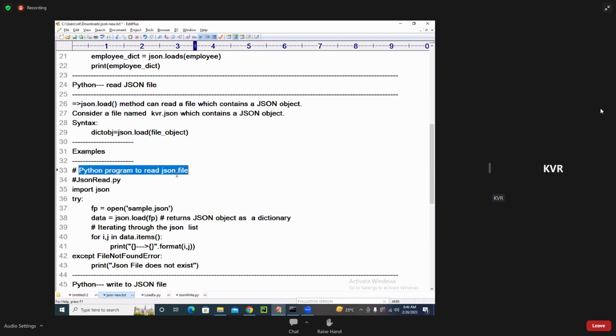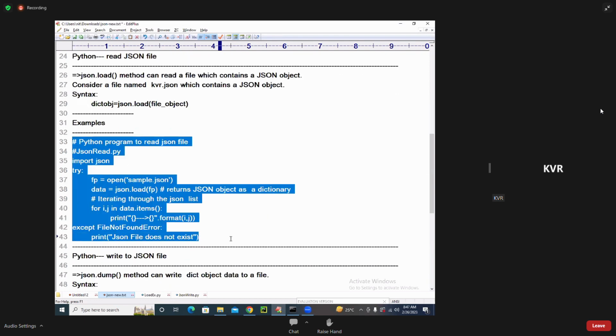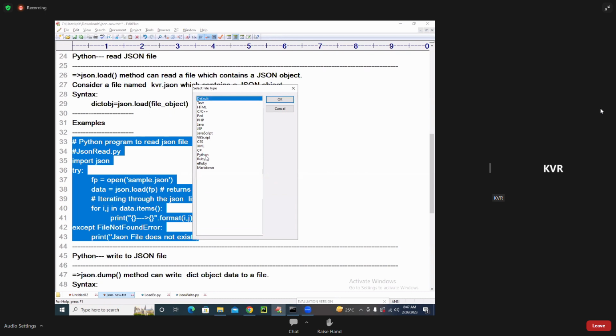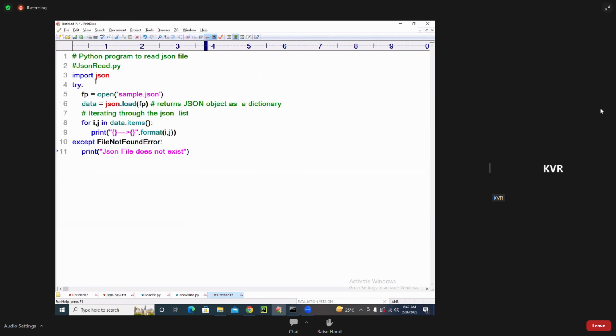Program to read the data from the JSON file. I will get this data. Same as the unpickling model. Observe it. jsonread: import json, open the file name. First the format of opening the file, kvr.json. json.load of fp returns the JSON object as a dictionary. This is called dict obj.